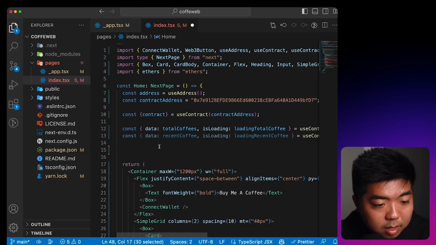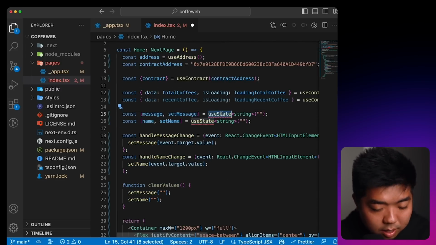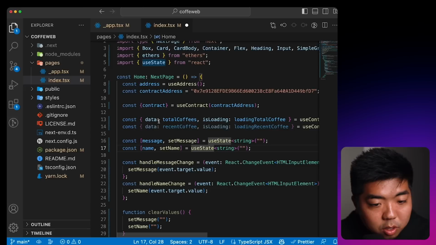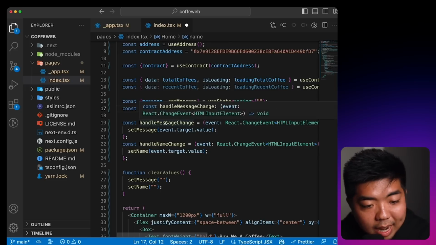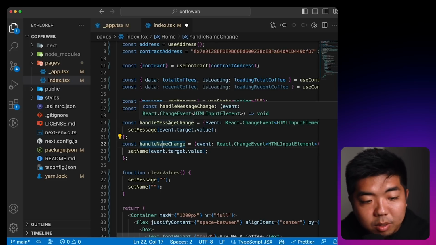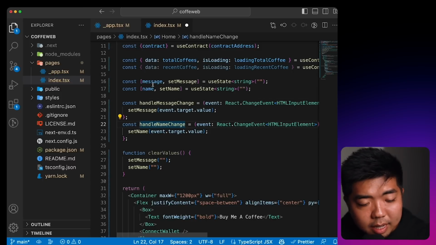So I'm going to uncomment those down there. We have our code here. So we have our 2, actually let's import our states here. So we have our 2 state variables that are going to handle message and name. We're going to have our 2 functions that are going to handle the changes for each one and update and handle the state of whatever the value is for our name and message.